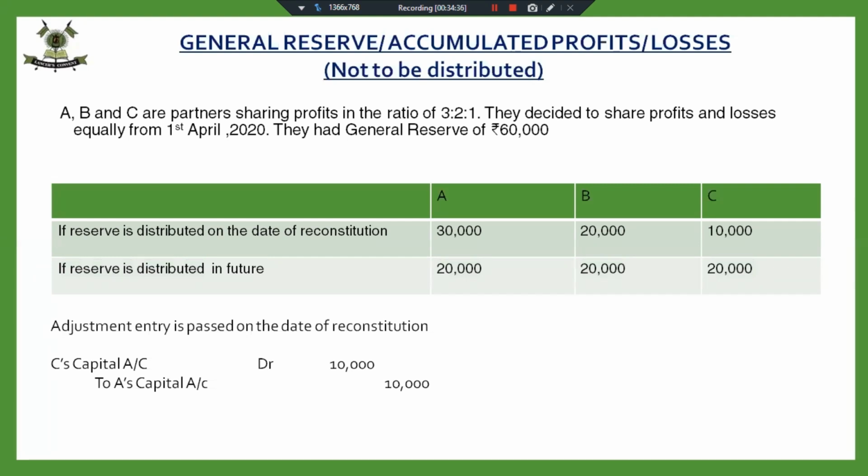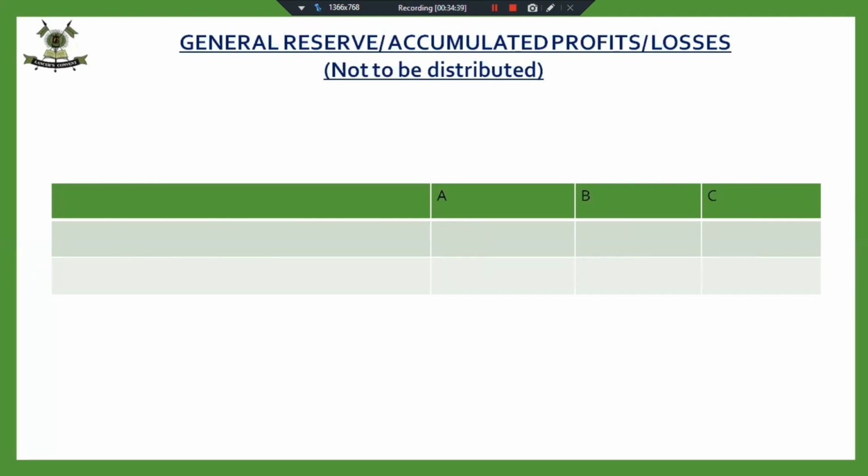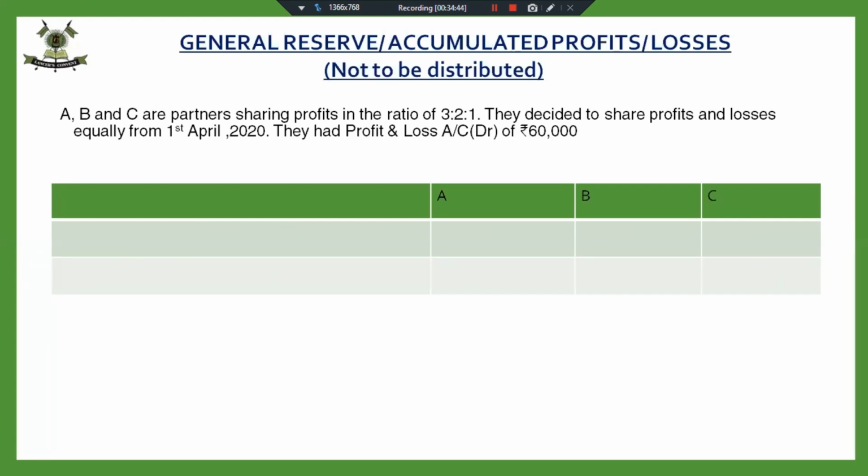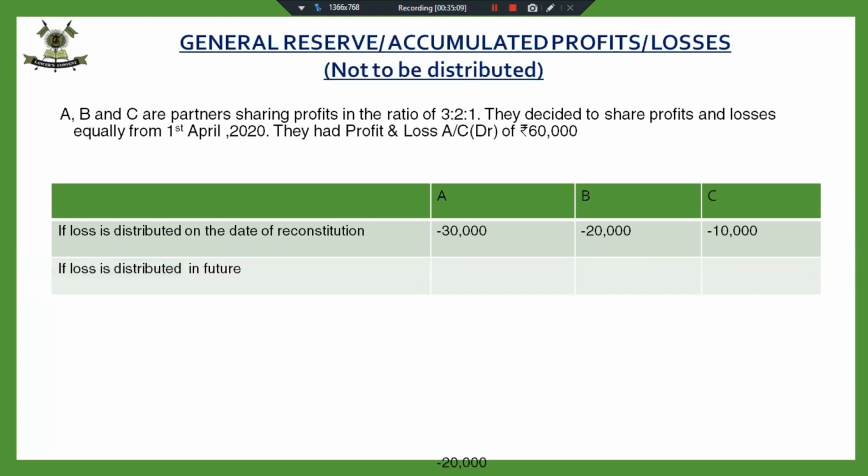Fine. So if the reserves, there can be a case of loss also. Suppose A, B, and C were partners sharing profits in the ratio of 3:2:1, and now they decide to share profits equally. They had an undistributed loss of 60,000. Fine. So if this loss is distributed today, how much are A, B, and C going to get? Loss of 30, 20, and 10. Amounts are same, but it is now loss instead of profit. And if it is distributed in future, this will be 20, 20, and 20.